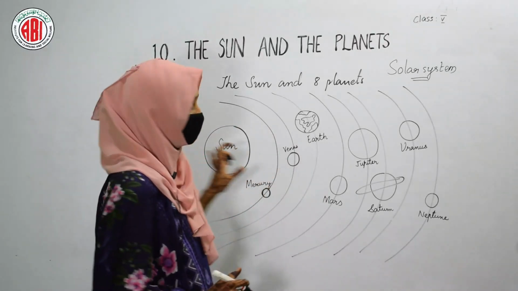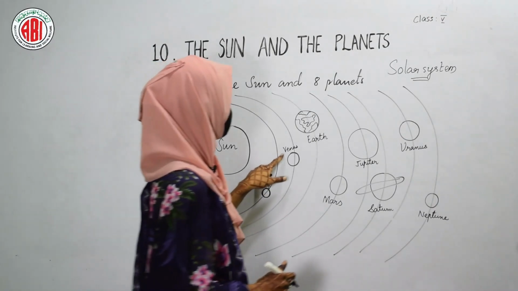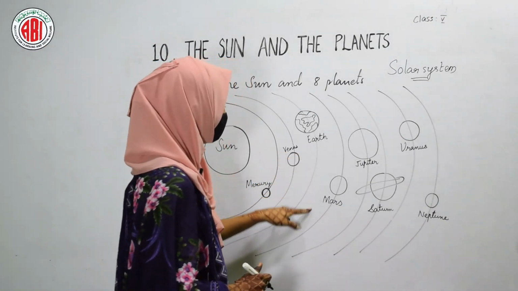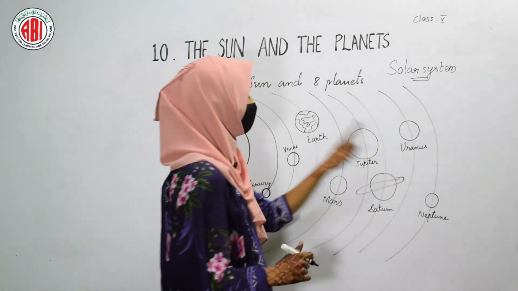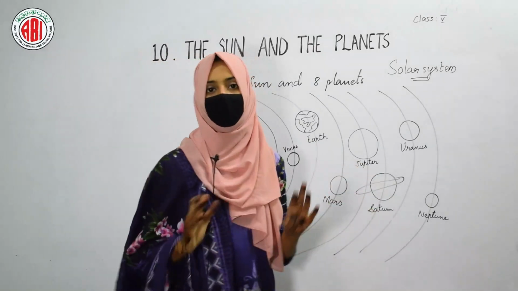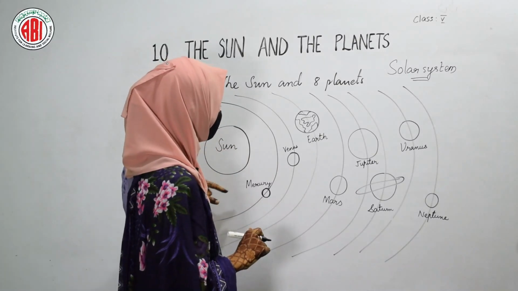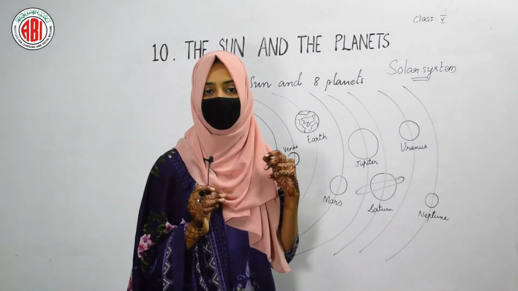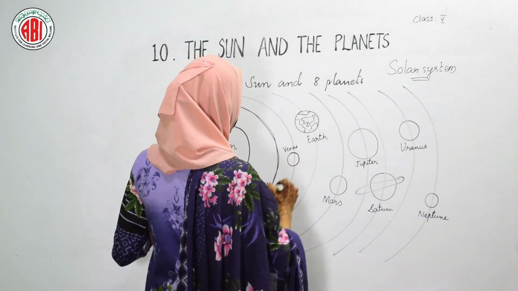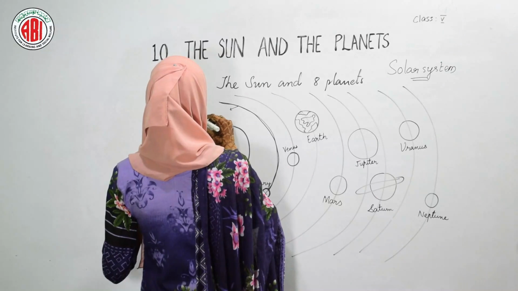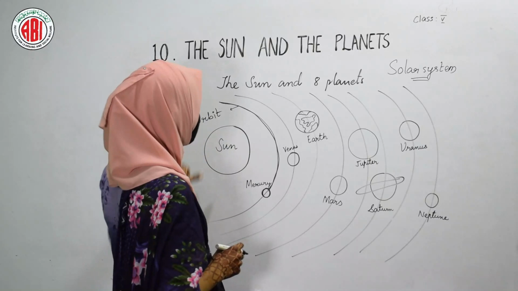Now let us see the names of all these planets. The first one is Mercury, then Venus, Earth, Mars, Jupiter, Saturn, Uranus and Neptune. Among these 8 planets, Jupiter is the biggest planet that revolves around the sun. These planets revolve around the sun on a particular path. This path on which the planet revolves is called an orbit, and with the help of the orbit they can revolve around the sun.